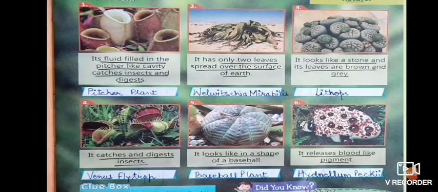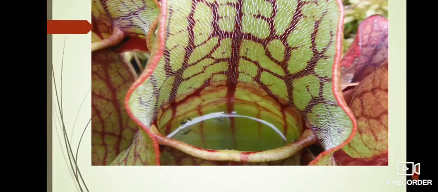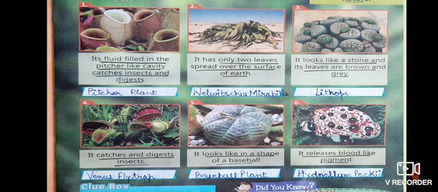Okay, so let's start. So first, its fluid filled in the pitcher like cavity, catches insects and digests. Now children, this plant looked like this. Now there is a fluid inside it, in the pitcher, that means the hole. So there is a fluid inside it which catches insects and digests them. So in the statement already it is given pitcher.